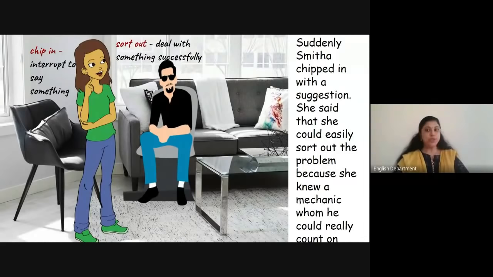Now let's continue the story. She said she could easily sort out the problem because she knew a mechanic whom he could really count on. So which is a phrasal verb in that sentence? You're right, count on, which means to depend or trust. When you can depend on someone, when you can trust someone, we say, I can count on him. He's my friend. Okay?